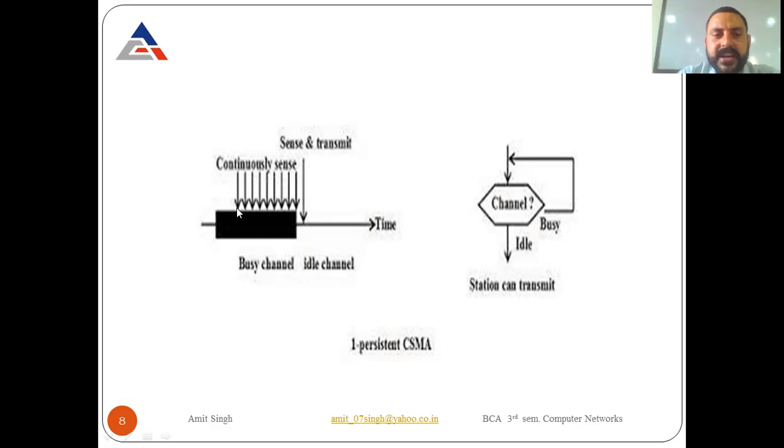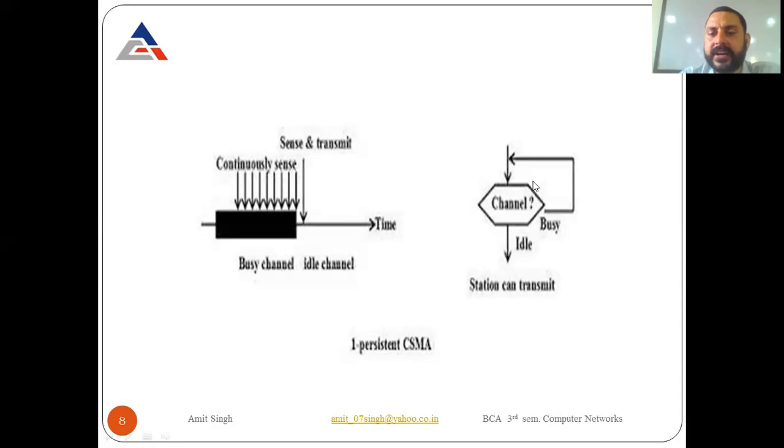Whenever a channel is busy, it continuously senses. Look here, sense and transmit. Whenever it finds the channel idle, immediately it sends the data. Whenever a channel is busy, it continuously senses, and whenever it finds the channel idle, at the same time it transmits the data.